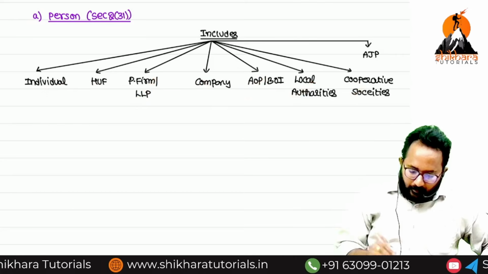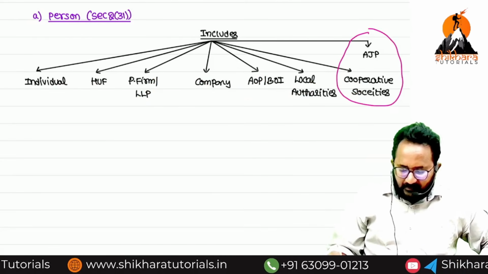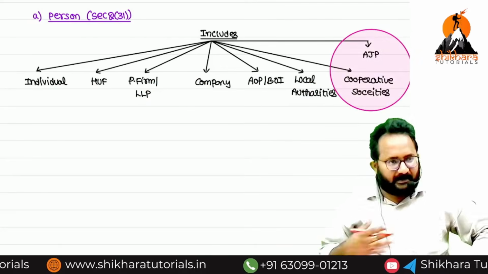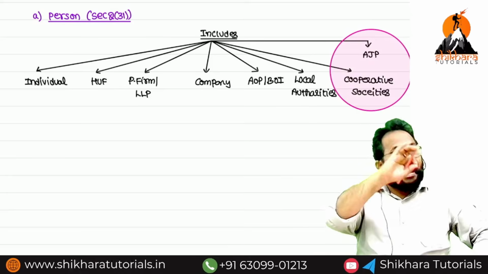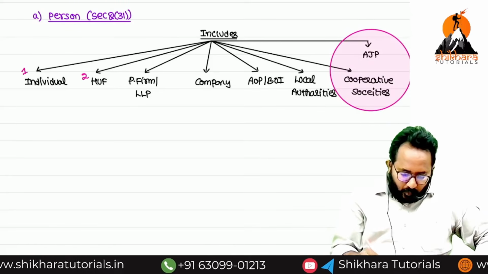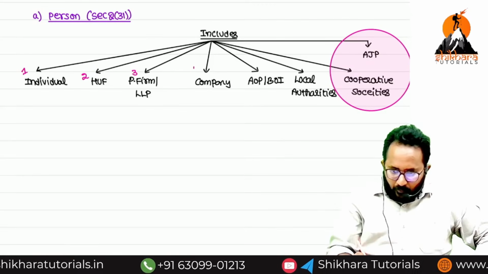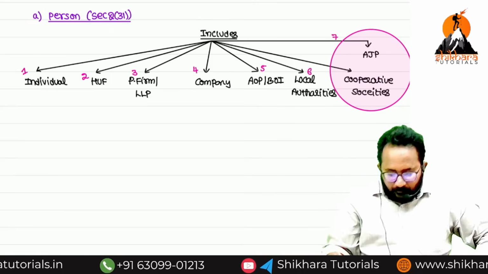Now, these two are one and the same. I am just classifying it separately for our discussion. But in the Act, how many parts are there in the person definition? 1, 2, 3, 4, 5, 6, 7.